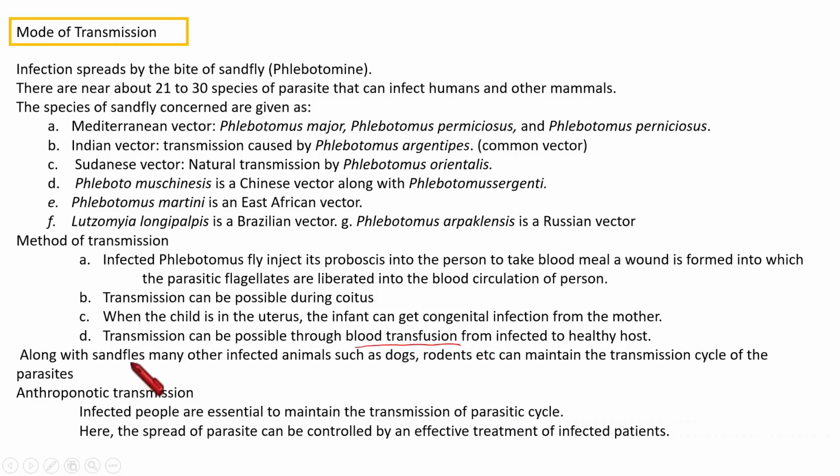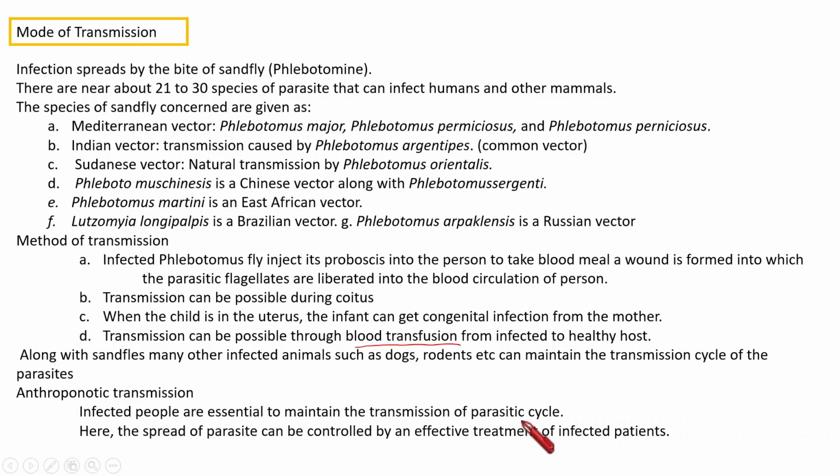Along with the sandfly, there are so many other vectors that can carry this parasite. They are dogs, rodents, etc. Okay. Among the different types of transmission, it is special to mention anthroponotic transmission. Anthroponotic transmission means here an infected human being is essential to maintain the transmission of the parasitic cycle.